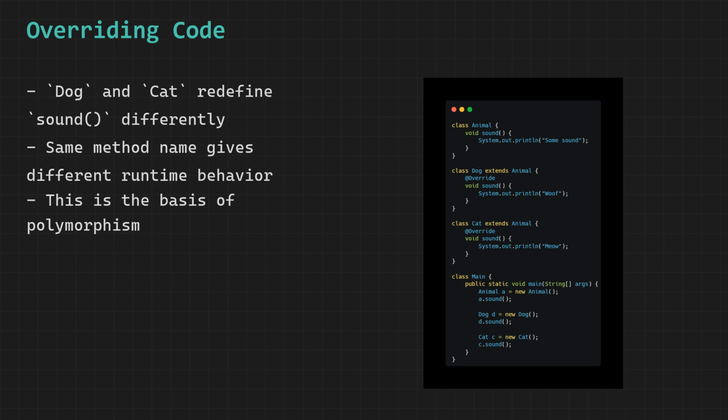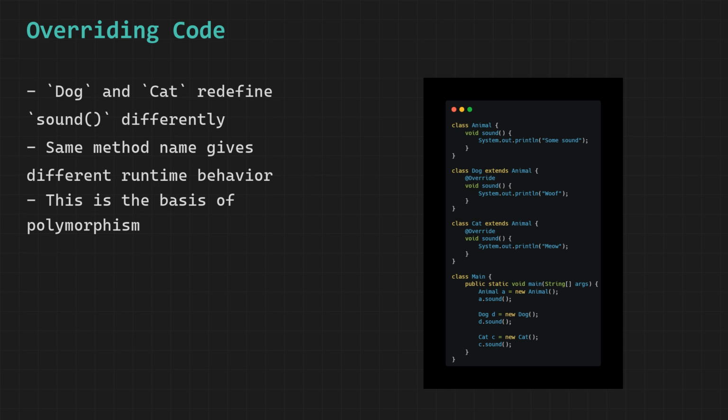First we create an animal object called A and call sound on it. Since A is an animal object, Java runs animal's version of sound and prints some sound. Next we create a dog object called D and call sound on it. Even though dog inherited sound from animal, dog has overridden it. So Java runs dog's version and prints woof. Animal's original version is completely ignored for dog objects.